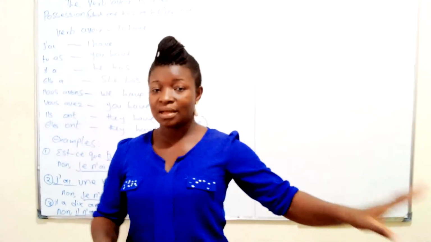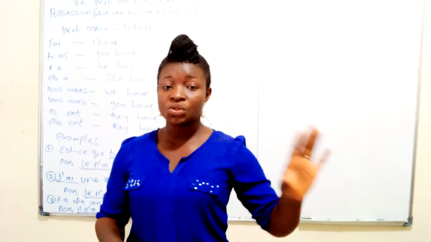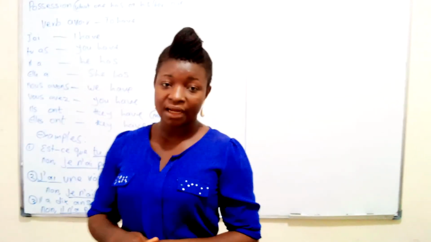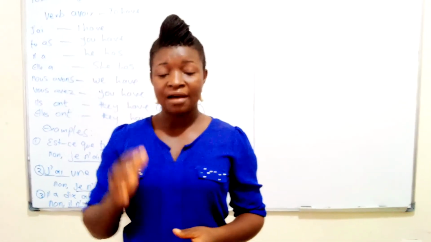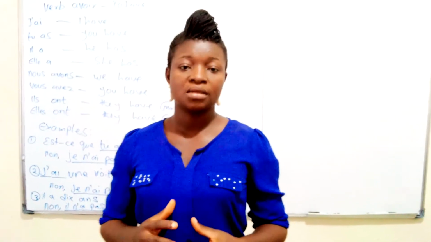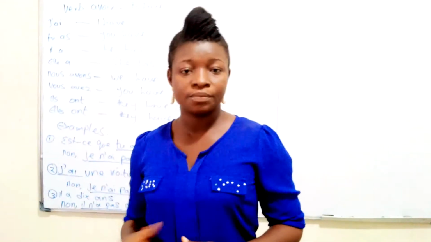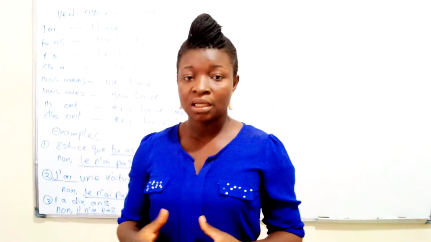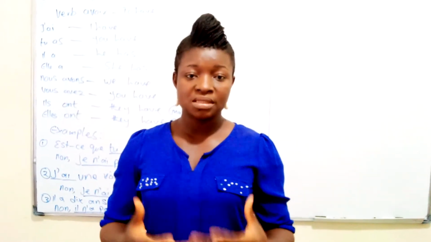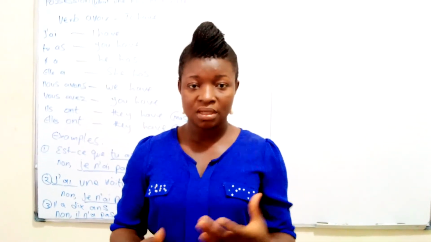So that's for the verb être. Today, like I said before, we're going to be using avoir in the negative form. By that we mean we are going to use avoir to answer questions.